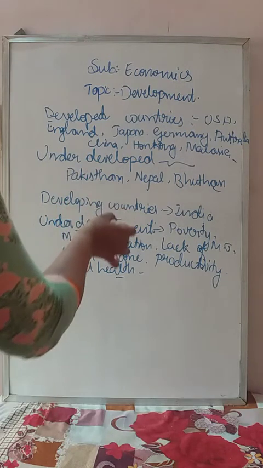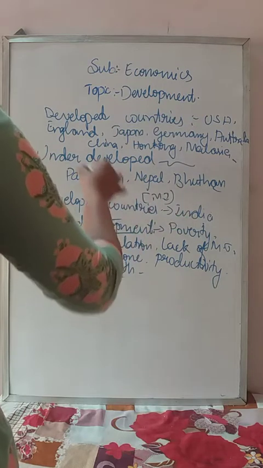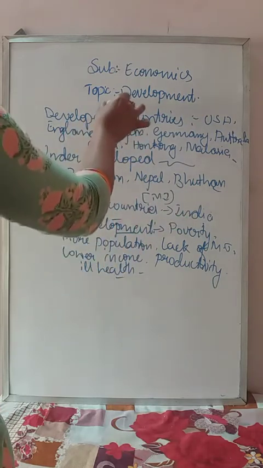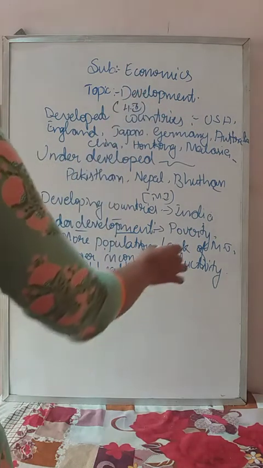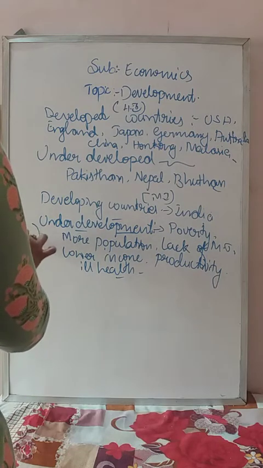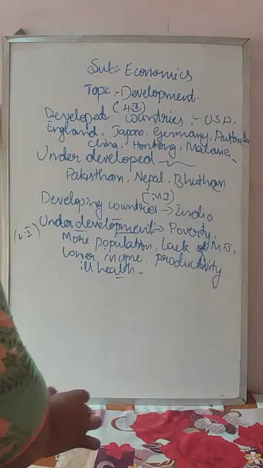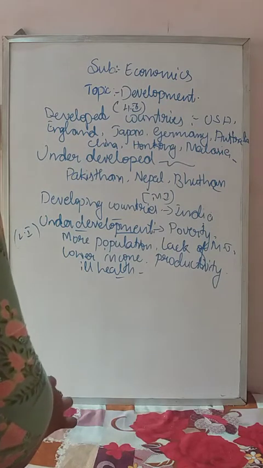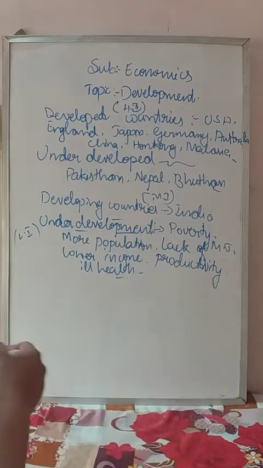And developing countries means the countries which have middle income. The developed countries means the countries which have the highest income. Underdeveloped means the countries which have the lowest income. So next, what are the indicators? Based on what indicators have these countries been divided?